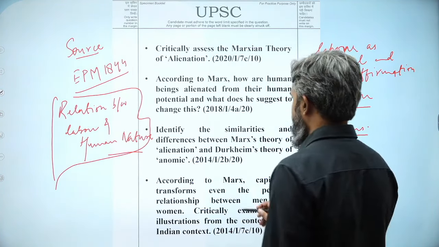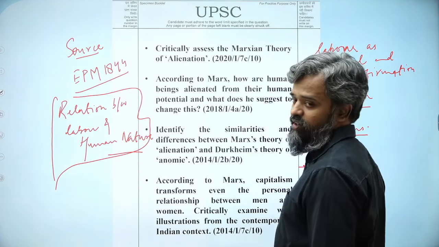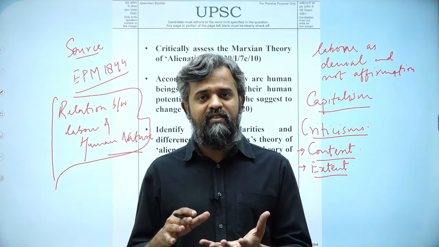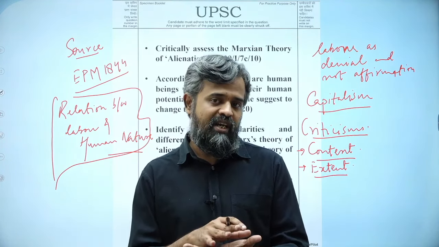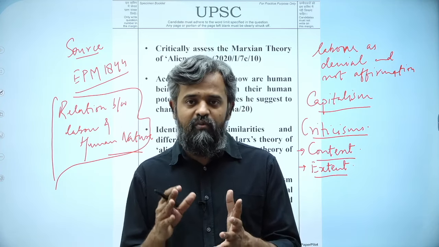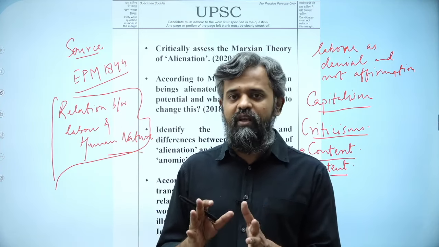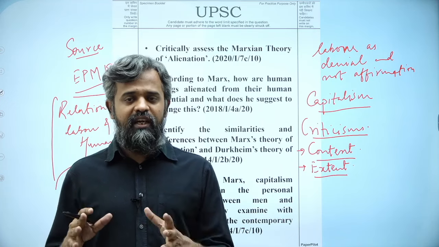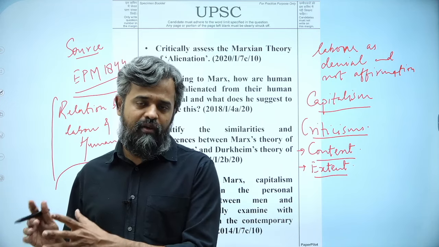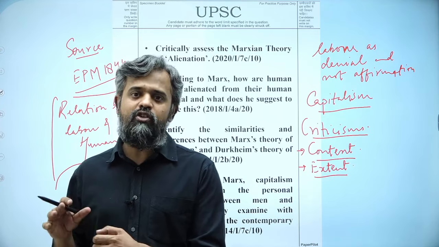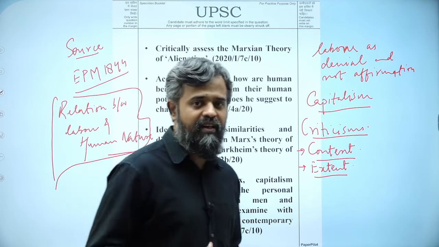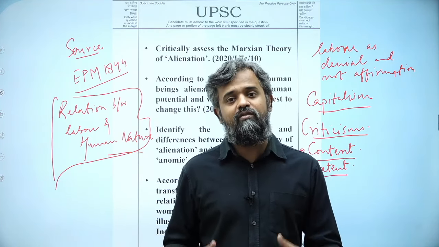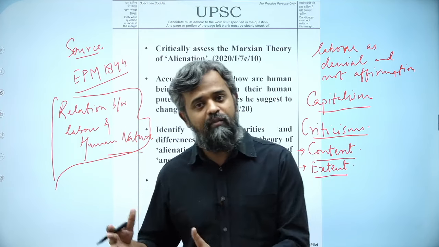Now, when it comes to similarities and differences between Marx's theory of alienation and Durkheim's, for Marx, alienation is a given, and for Durkheim, anomie is more of a situational thing. We will discuss this when we do division of labor, but for Durkheim, anomie is not really normal. Anomie is a situation wherein the division of labor is not being carried out the right way. Whereas alienation, according to Marx, is an absolutely normal, routine thing vis-a-vis the capitalist mode of production.